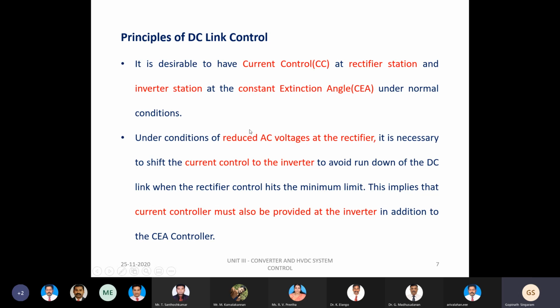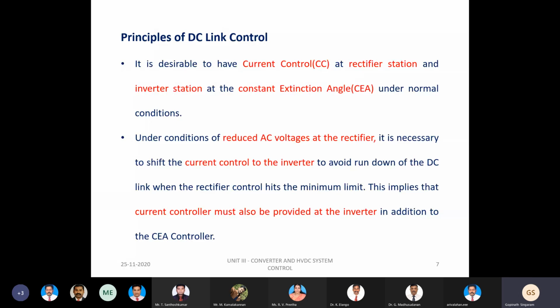It is highly desirable to have current control at the rectifier station, because with this current control, the value of alpha will be minimum. Because of that, there will be an increase in the power in the link, and the power factor will be improved. Because of that, there will be a minimization of the reactive power consumption. So because of that reason only, we are supposed to have the current control at the rectifier station.